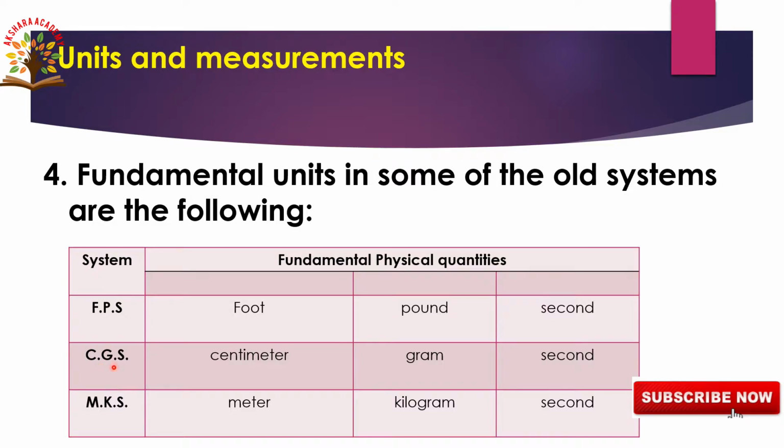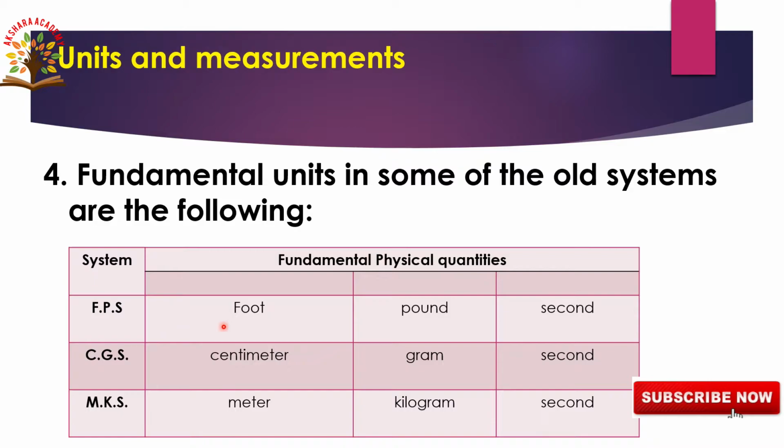CGS: C means centimeter, G means gram, S means second. MKS system: M means meter, K means kilogram, S means second. These are the three systems of units, the old systems.